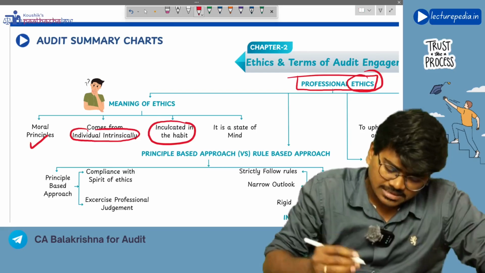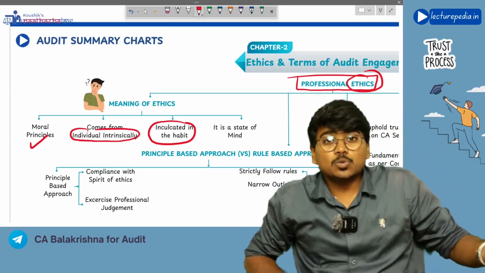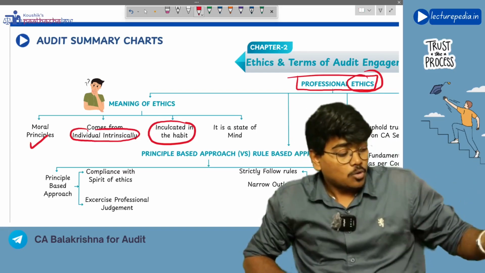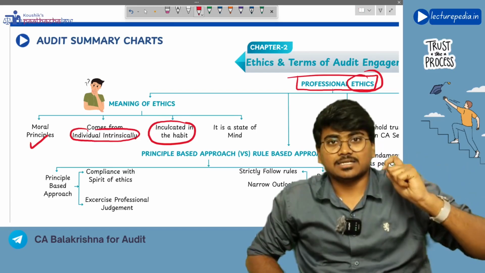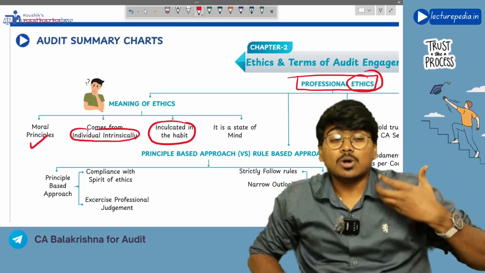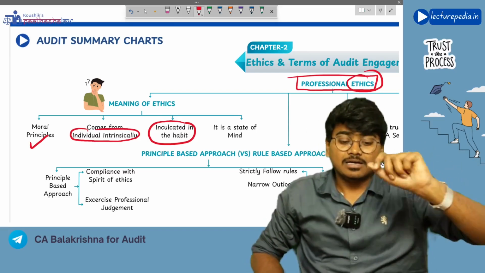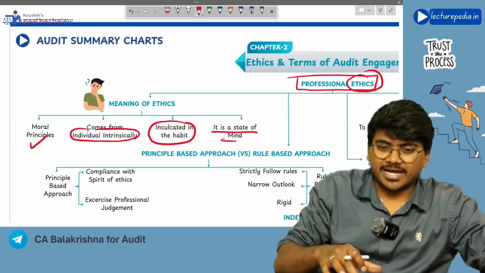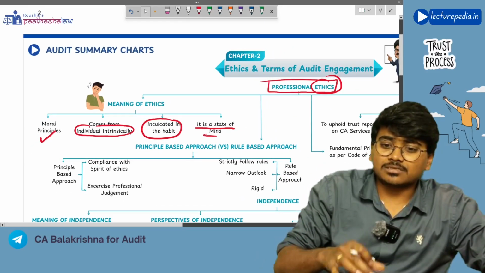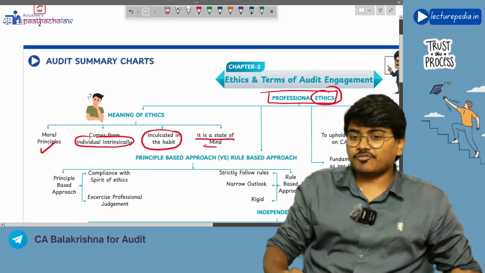Next, it is inculcated in the habit of the person. The way the person has been brought up, his childhood, all this will impact the habits of the person. So ethics has to be inculcated in the habit of the person, and it is a state of mind. These are the terms that you need to remember with respect to the meaning of ethics.